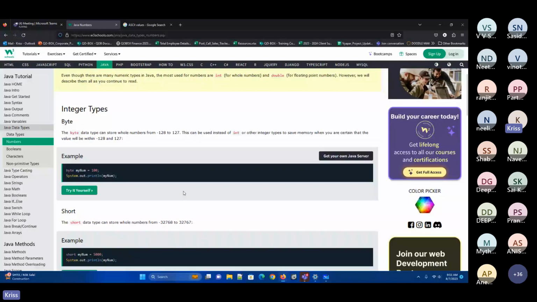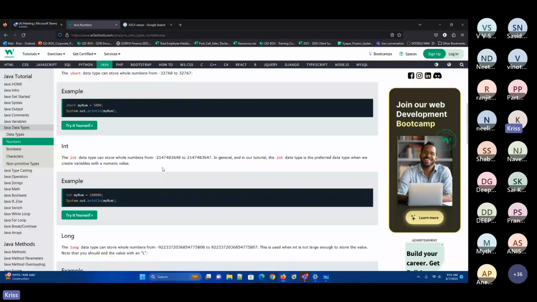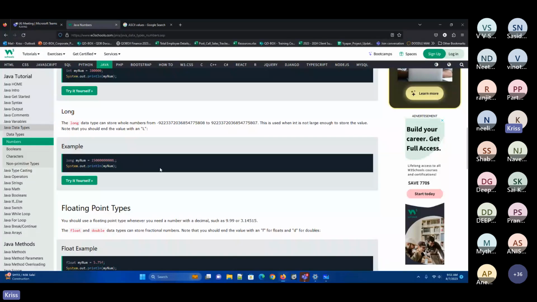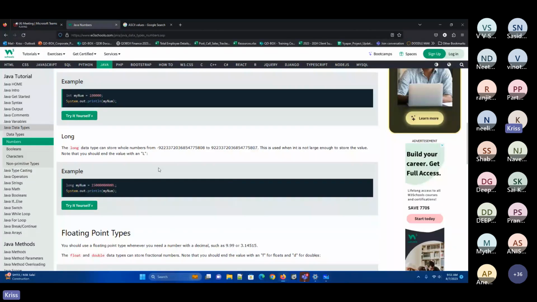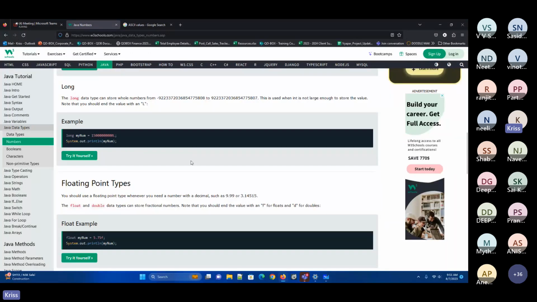So integer occupies 4 bytes, while byte and short occupy less space. That's the reason it is recommended to use byte, but the majority of people directly go for integer rather than using short and byte. So now you can see it, right? Short is minus 32 thousand to plus 32 thousand, and integer is about minus 2 to plus 2 billion, 9 digits. Then there are long and float. Long gives you minus 18 digits to plus 18 digits.